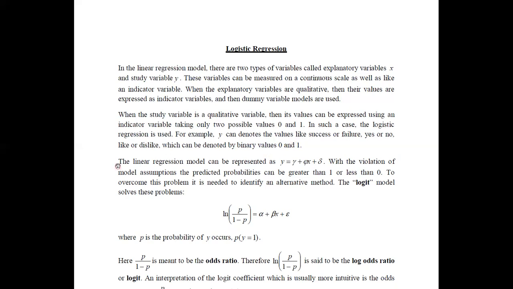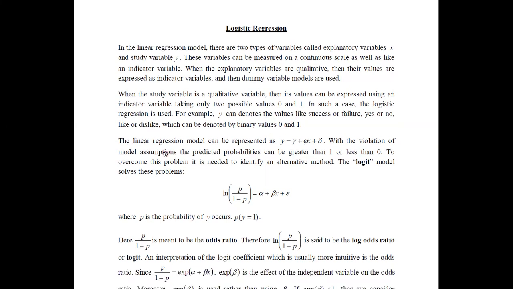If you look at the linear regression model, it is generally denoted in this form: y equals beta naught plus beta 1 times x plus epsilon. Here I am using somewhat different notation: y equals gamma plus psi times x plus delta. Even though we use different notations, the meaning is the same, where gamma is the intercept, psi stands for the slope, and delta is the error, while x is the explanatory variable and y is the study variable.